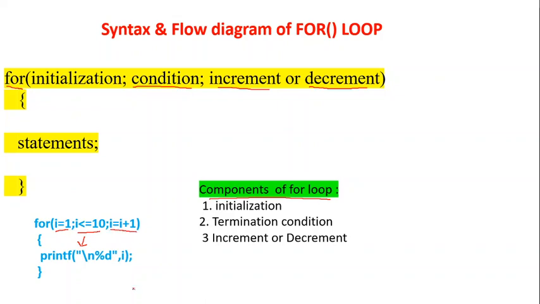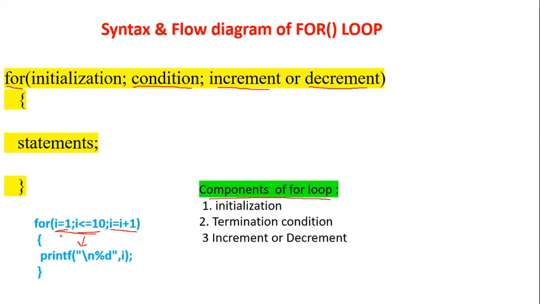Remember one more important point: for any iteration, even though physically you have 3 elements in the for loop, that is initialization, condition testing, increment or decrement, for any iteration it executes only 2 elements at a time. For the first time, at the time of entering into the loop, it executes initialization and the termination condition.